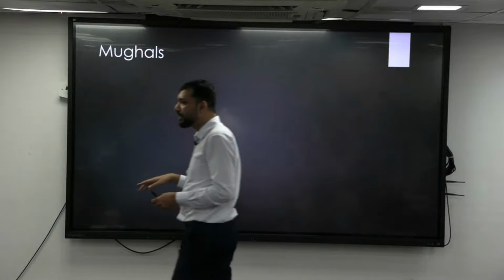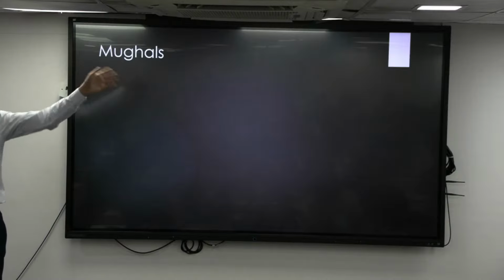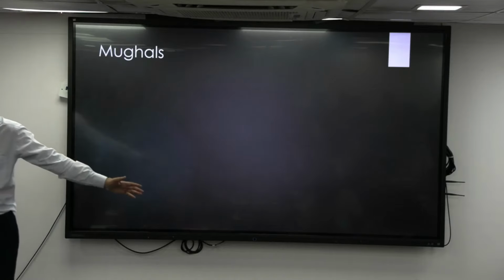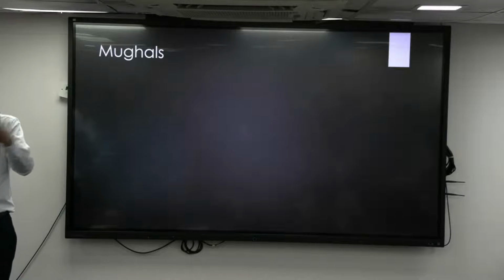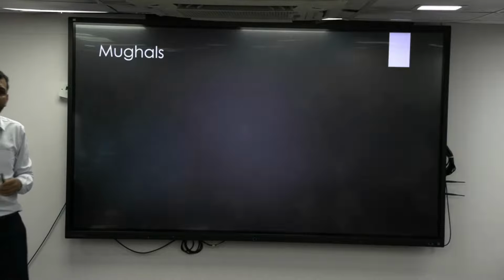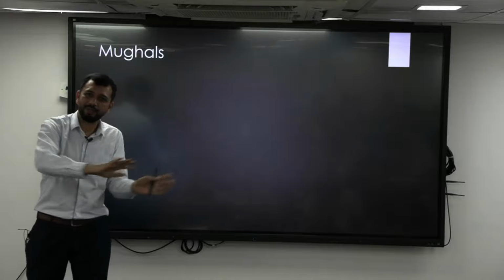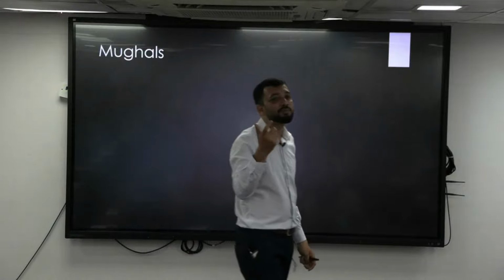Right. Along with that, the Gulu Bakshi system is also there. That is the crop sharing system, or sometimes it is also called Batai. What do they do? They don't go before the harvesting. They will wait. Once everything is harvested, once everything is taken out, then they will pile it all up. Let's say if I have rice, I will pile up all the rice that has been produced from my land. Then the king will come, he will take one part of it. This is my part, one-third is my part, the remaining is your part. So that is basically better because it is a crop sharing system.